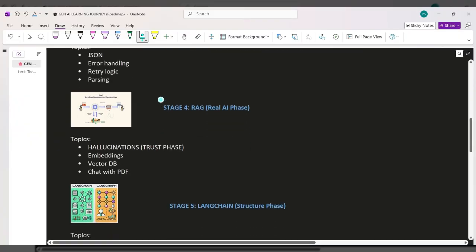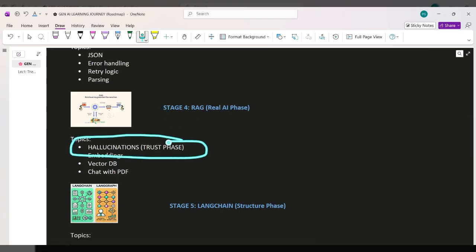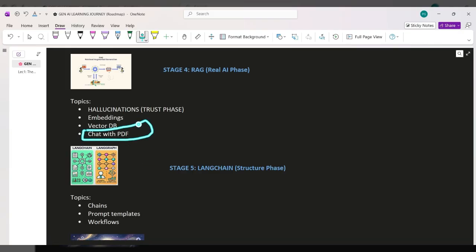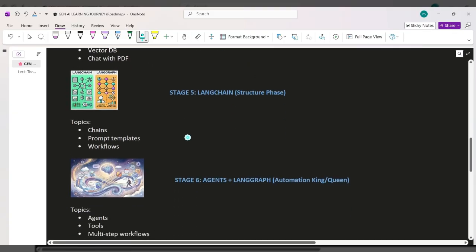Then we have to understand RAG, but before that, hallucinations are very important, and this is very interesting also, just imagine how AI can be confidently wrong. First we will understand why AI makes mistakes and then how to fix it using things like embeddings and vector DB, and then we will build our first real AI system, that will be chat with PDF. Here AI will stop guessing and start answering from data.